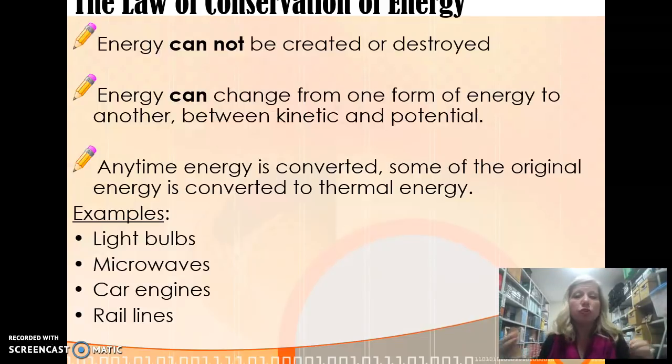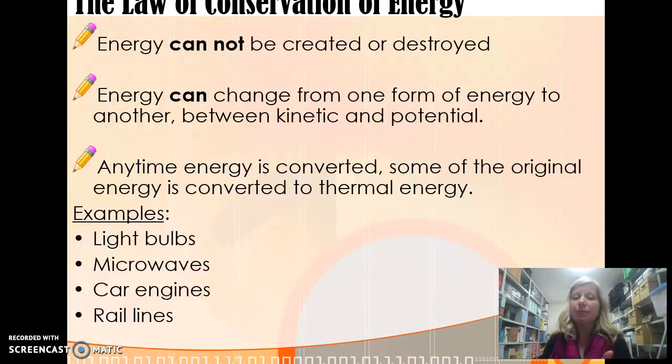You cannot make new energy. You cannot destroy or get rid of energy. You cannot create it or destroy it. What you can do is change it from one form of energy to another form, like between kinetic and potential. It can be transferred to different forms. It can't be created or destroyed, but it can change forms.